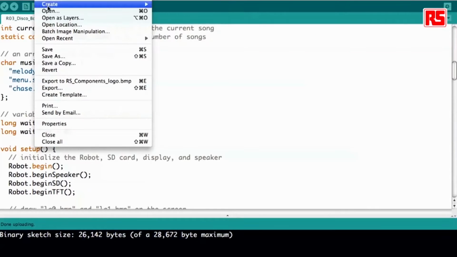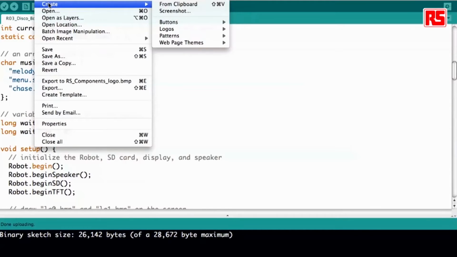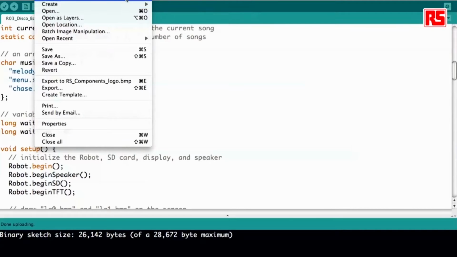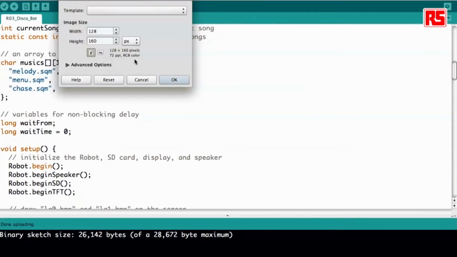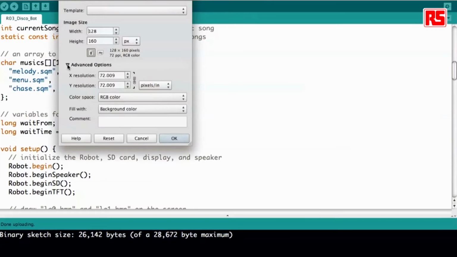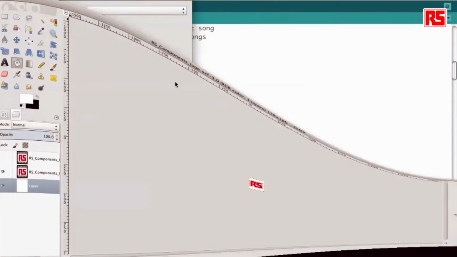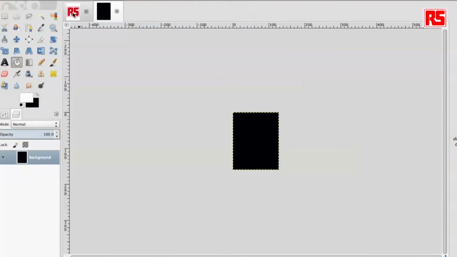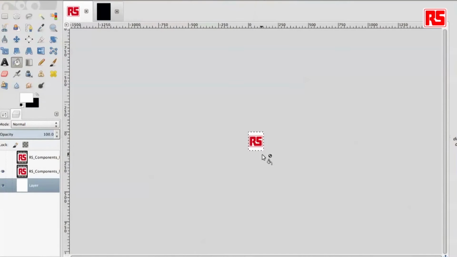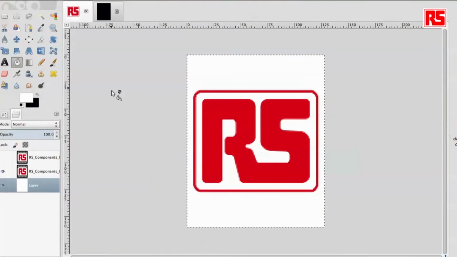I open my software to create images. In this case I'm using GIMP. You can use anything from Windows cliparts and anything that ends up being a BMP file. And create a new file. Our files are 128 pixels by 160 pixels, with a color resolution of 24 bits. And there you go. I edit my picture and will end up having, in this case, an RS logotype that I'm going to show on the robot screen.